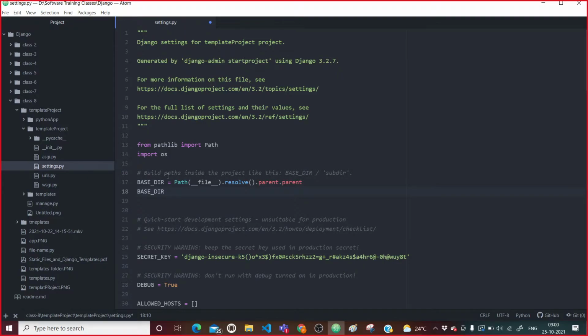So build path inside the project like BASE_DIR / subdir. Already for us they have given the root folder by using this Path method of pathlib. Actually we have seen how to use the os module to get that, but here in Django they have used the pathlib module of Python to get the path of that particular file, and it is resolving to its parent.